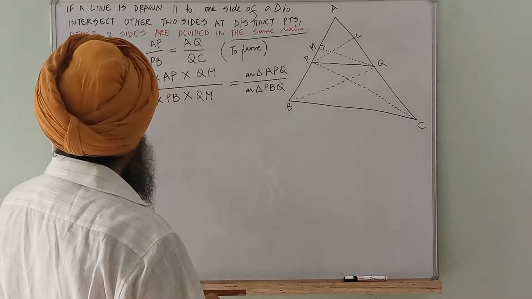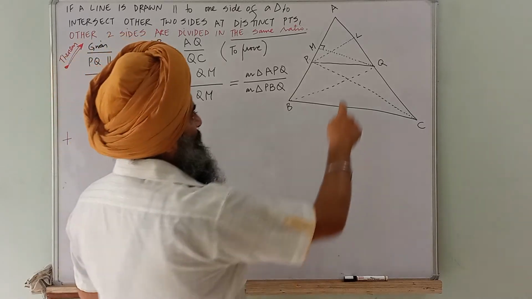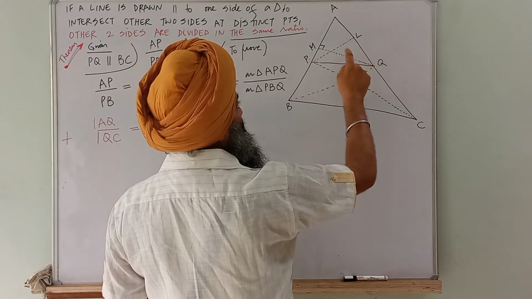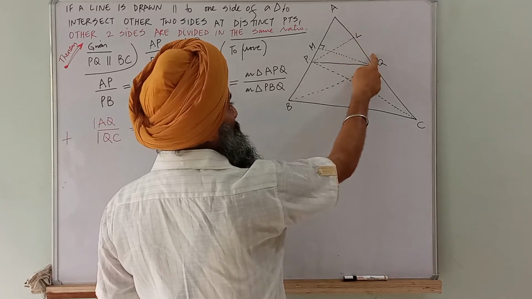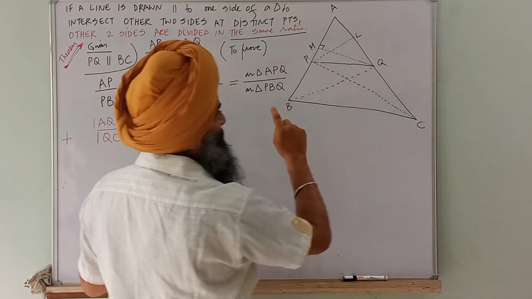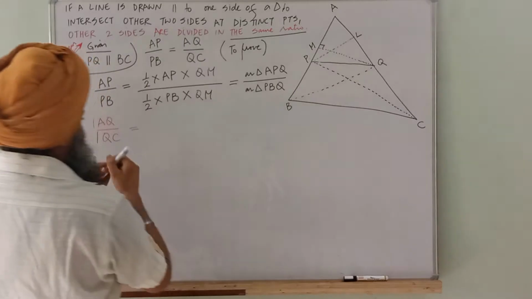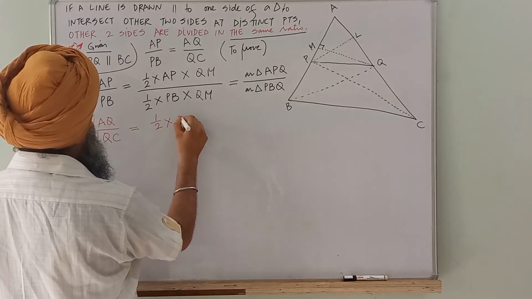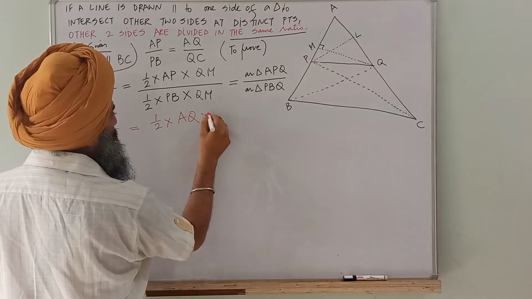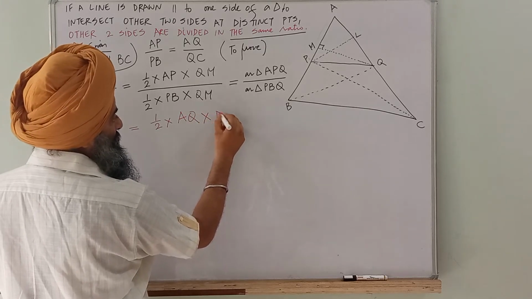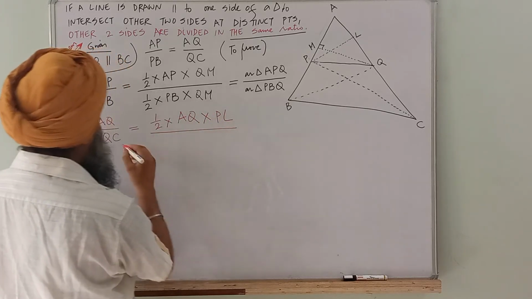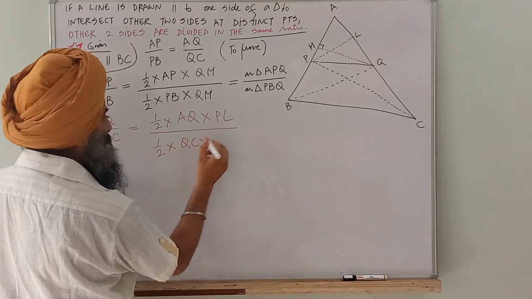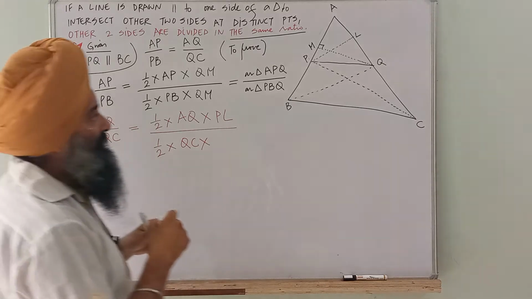Now, AQ by QC. If I multiply half into AQ into, what is the height? Come on, PL. So from here I will get half into AQ into PL divided by half into QC into, just see whether PL fits here.